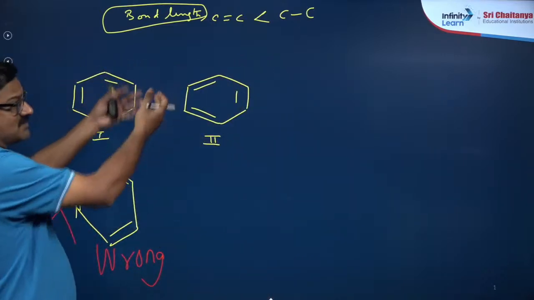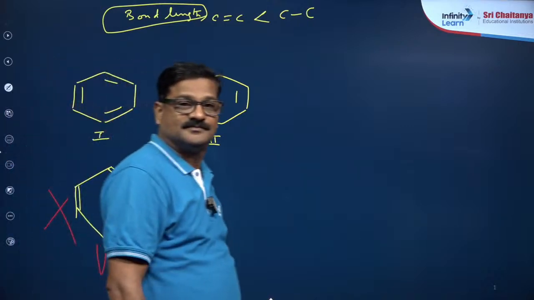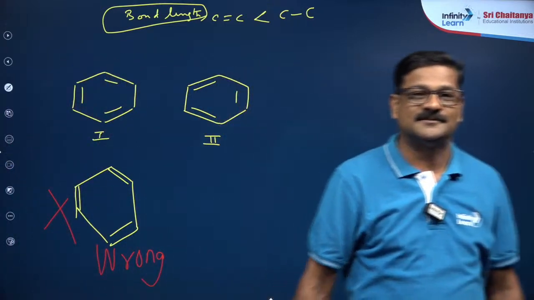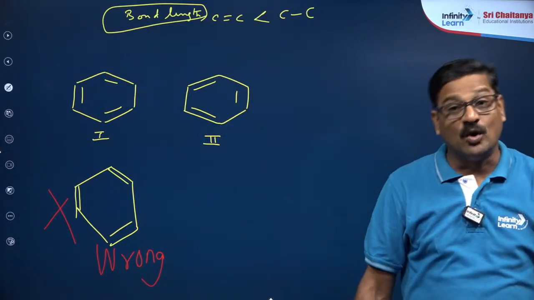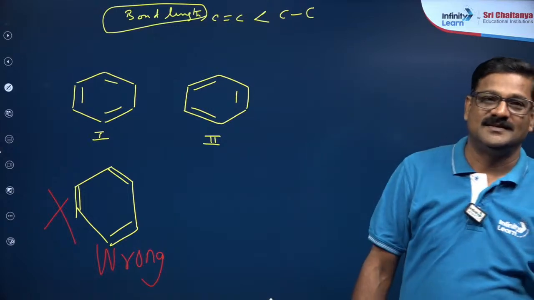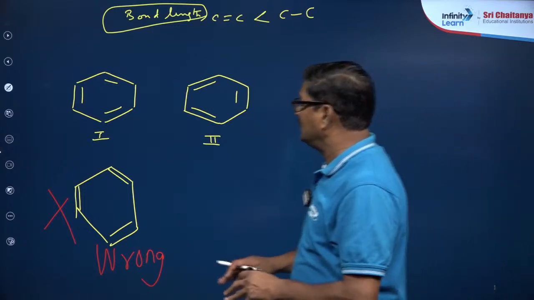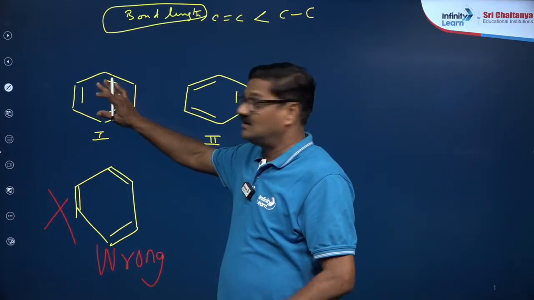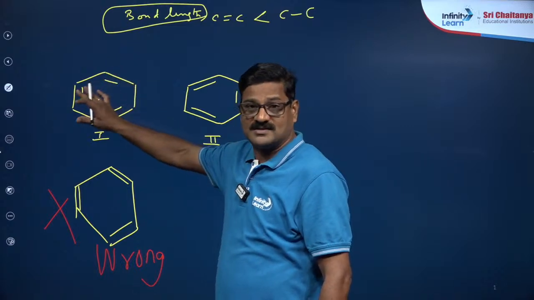Which structure is correct? Both are correct. So actually benzene does not exist alone like this.